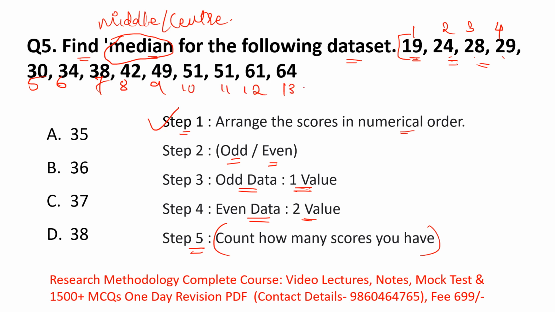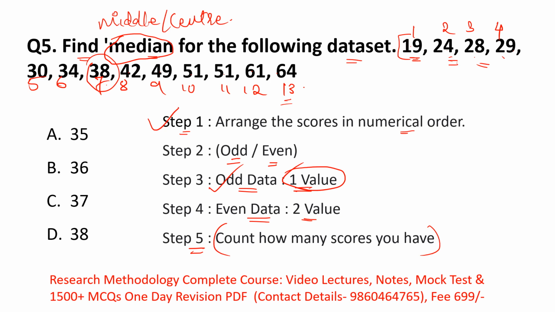So there are a total of 13 numbers, which is an odd number. That means the data set they have given us is odd data, so the median value is only 1. You have to count your data and select the middle value from the left side as well as the right side: 1, 2, 3, 4, 5, 6, 7 from the left, and from the right 1, 2, 3, 4, 5, 6, 7.